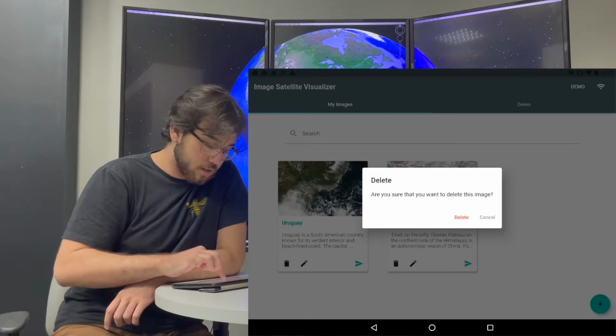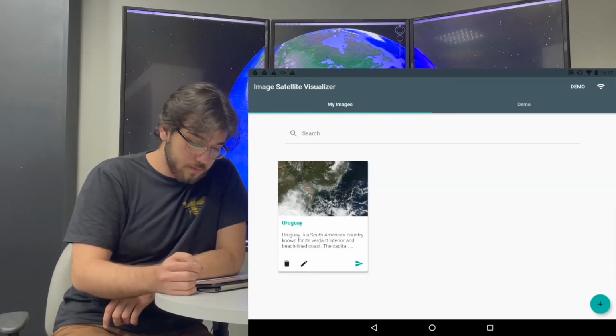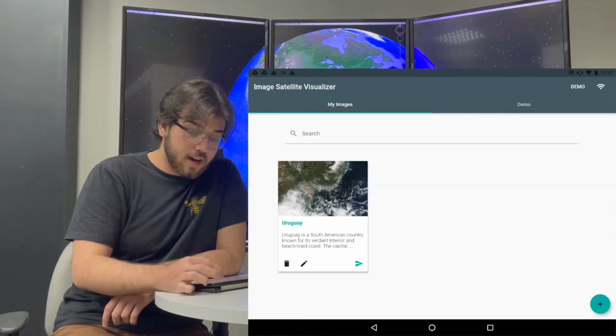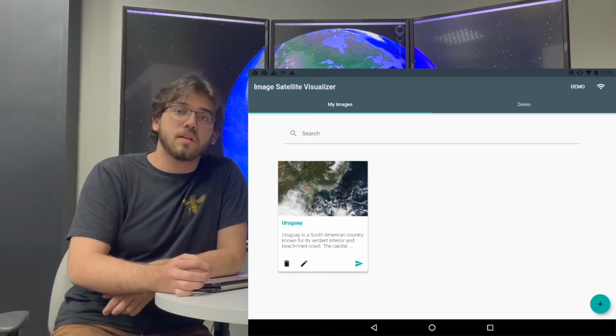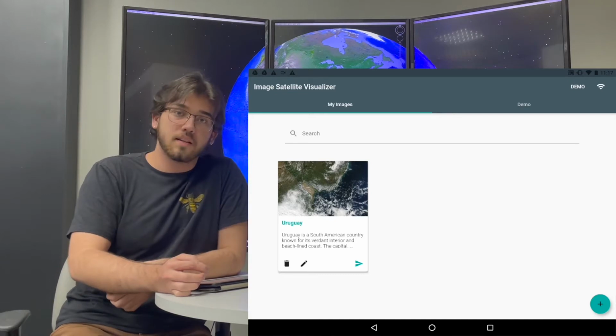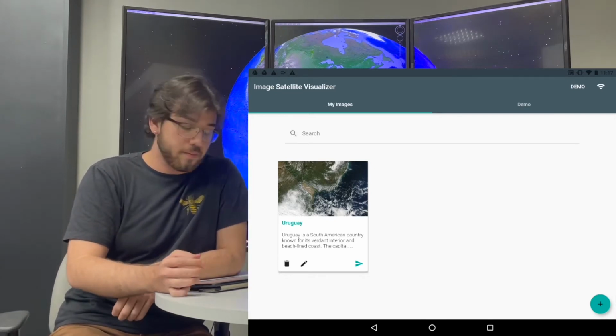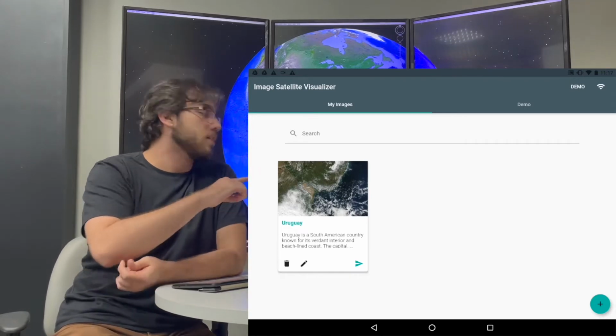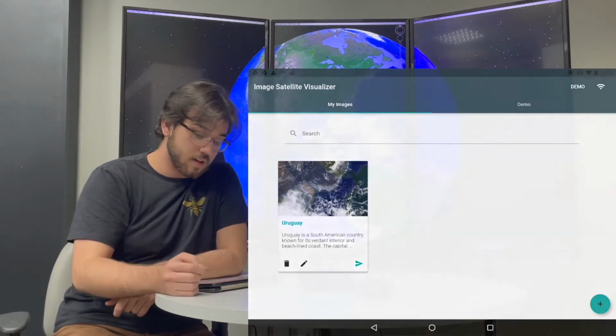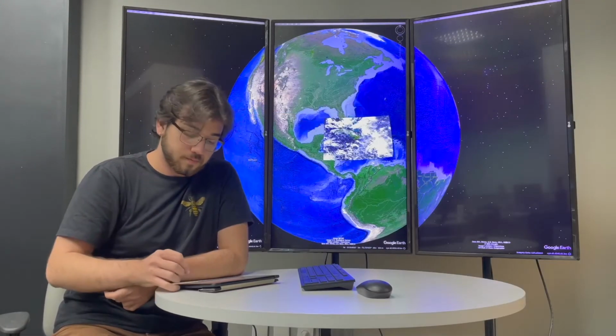If you want, you can delete it. You can see that I have a demo button and a Wi-Fi button. The Wi-Fi button is going to connect with the Liquid Galaxy, and for the next step, I'm going to send these images from the device to a Liquid Galaxy with this arrow button.